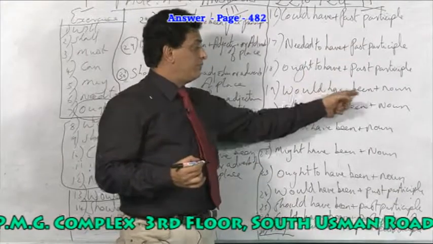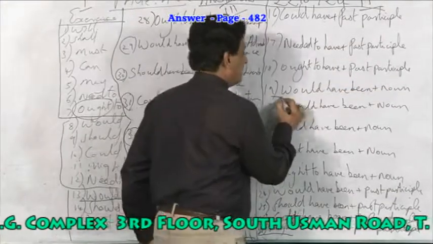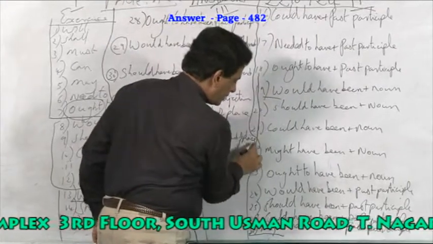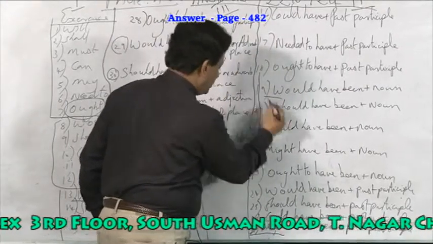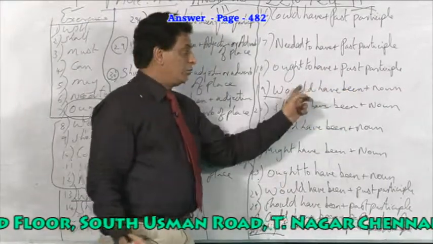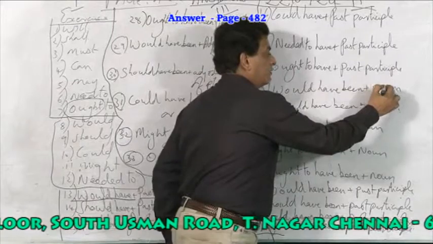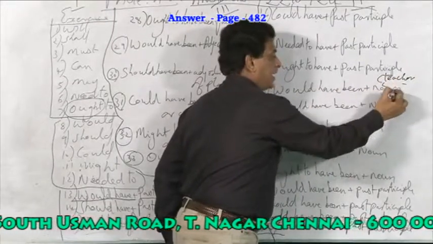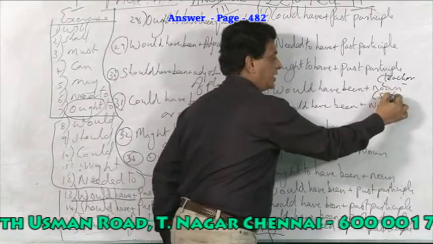I would have been plus noun. See, I would have been plus noun. This is all from 19 to 23. Would have been plus noun. I would have been a teacher. For noun you can say teacher. I would have been a collector. I would have been a software engineer.